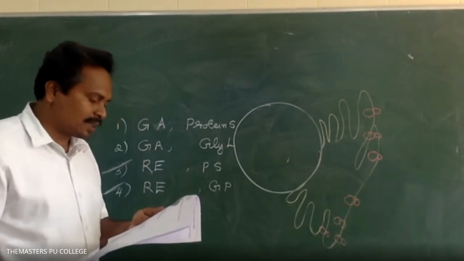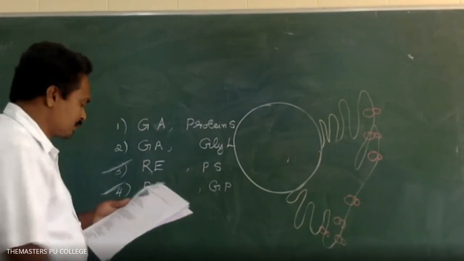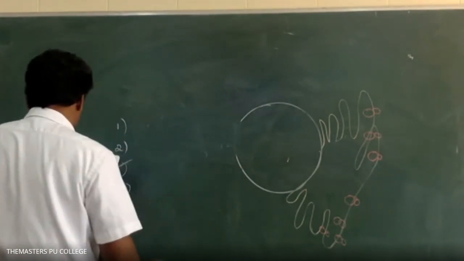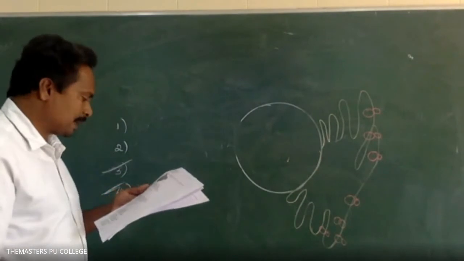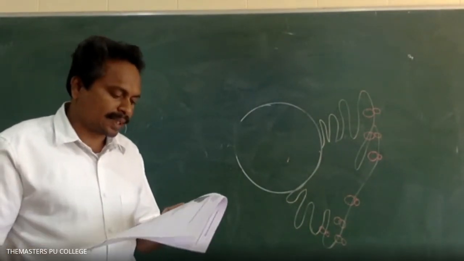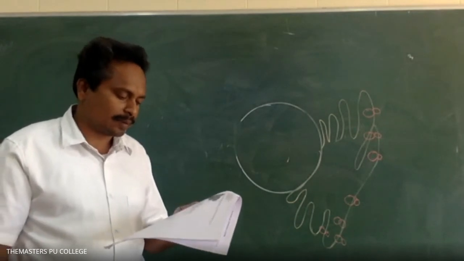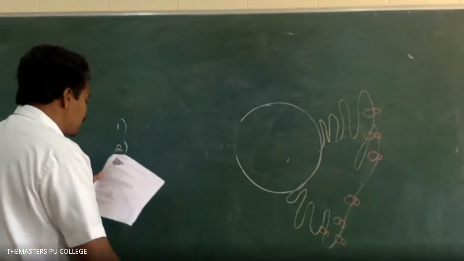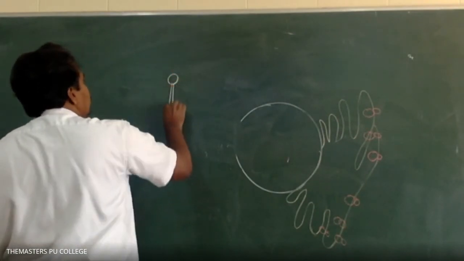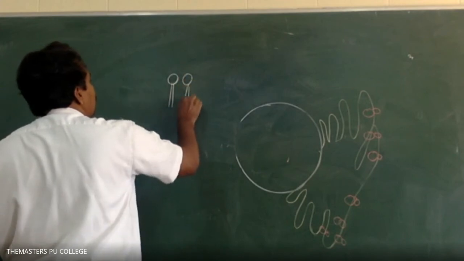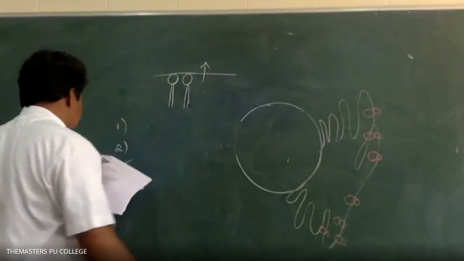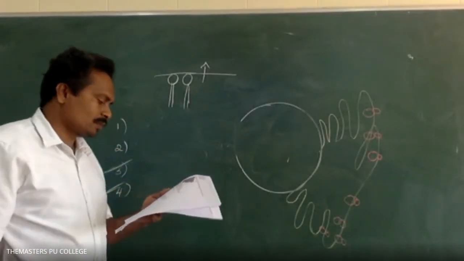Next, a major site of synthesis of lipids is the smooth endoplasmic reticulum. Next, select the correct statement from the following regarding the cell membrane. Lipids are arranged in a bilayer with polar heads towards the inner part. Polar heads are towards the inner part or the outer surface? Outer surface. So that is the incorrect statement.